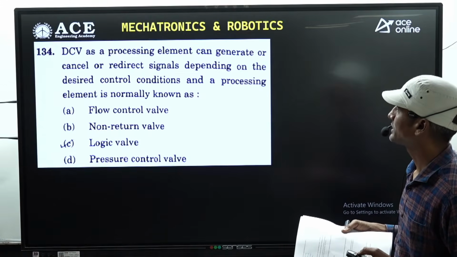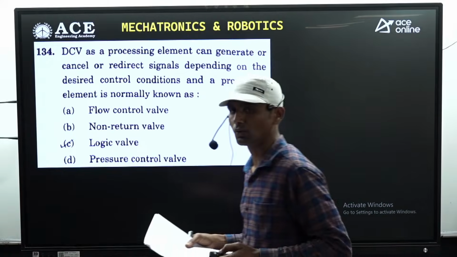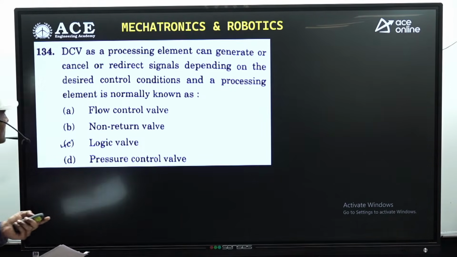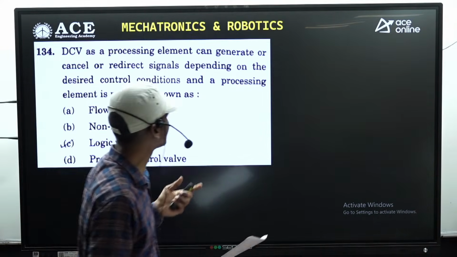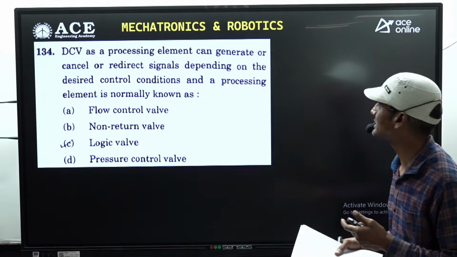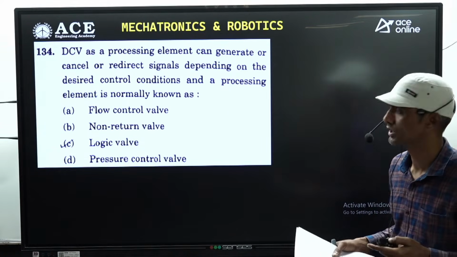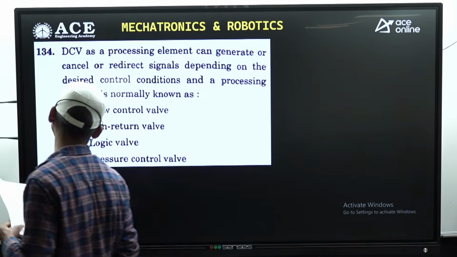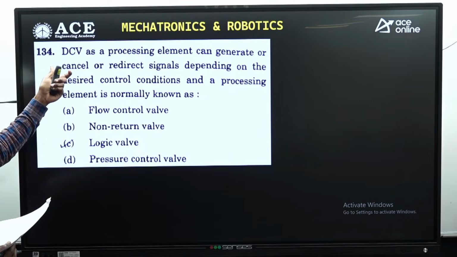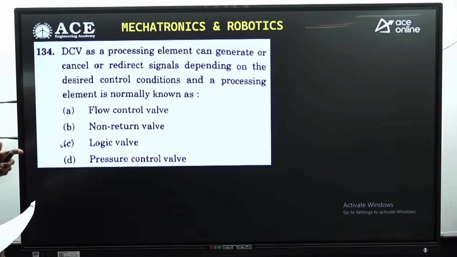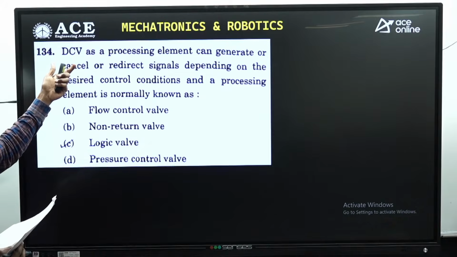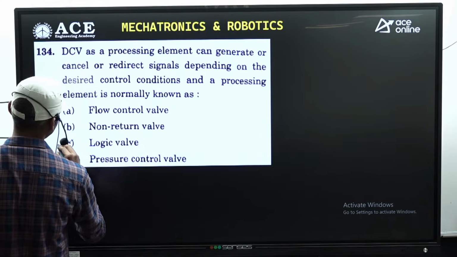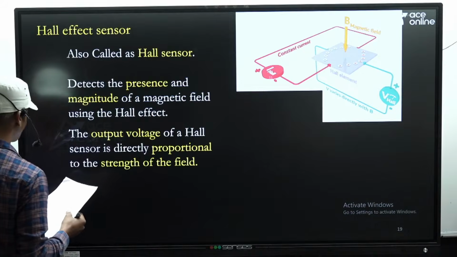So the next question we have is concerned to the direction control valves, which is related to the actuators chapter. DCV, direction control valve, as a processing element that can generate or cancel and redirect signals depending upon the desired control conditions, the processing element is normally known as, right? We have seen various types of valves, and in that we have gone through the direction control valves and discussed the basic definition. Simply we can say that DCVs are nothing but logic valves. The correct option concerned to this question is option C.